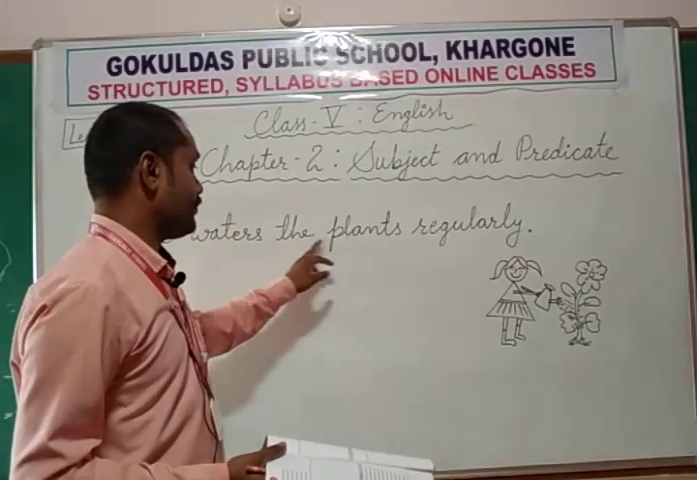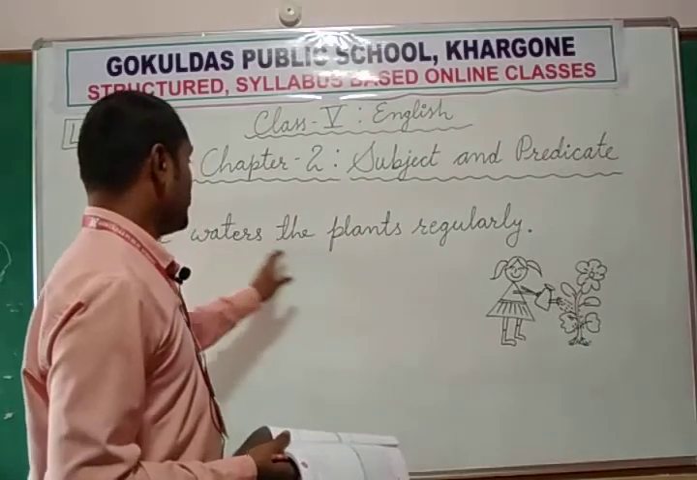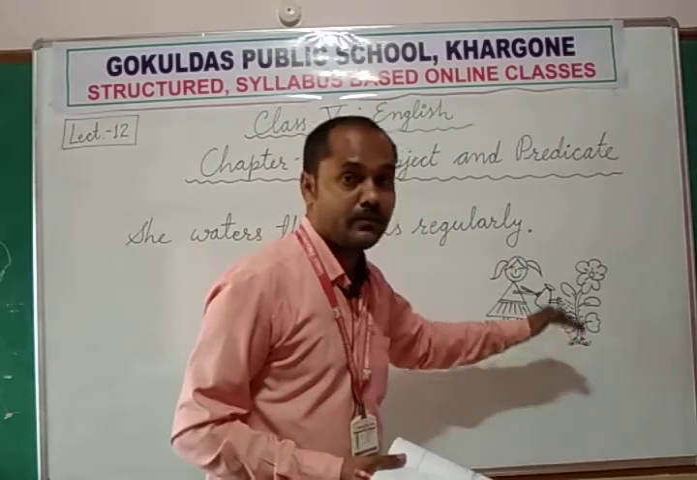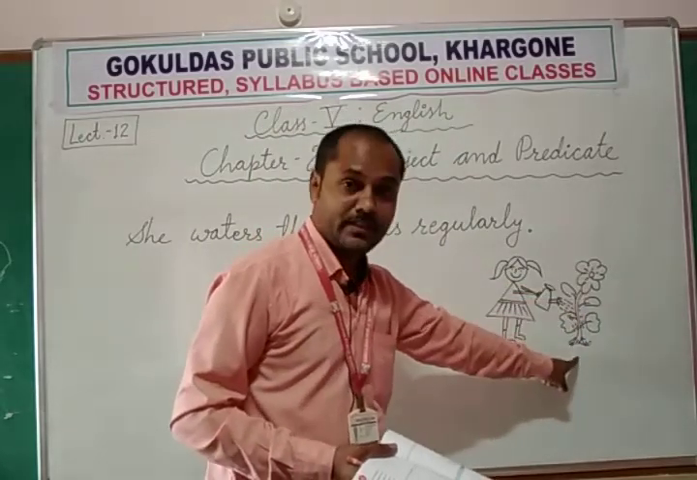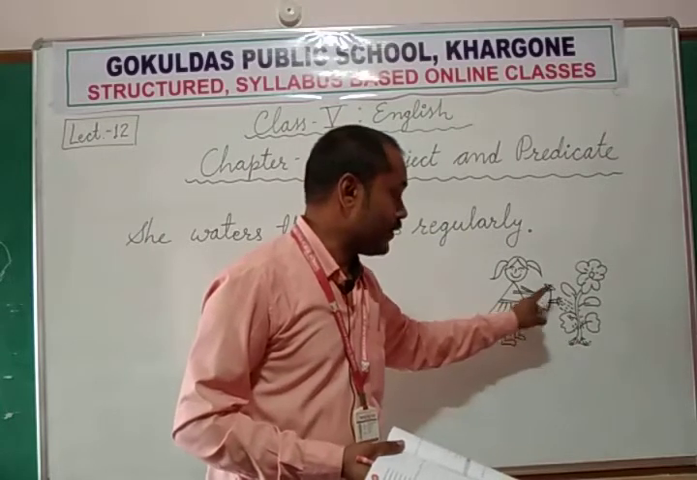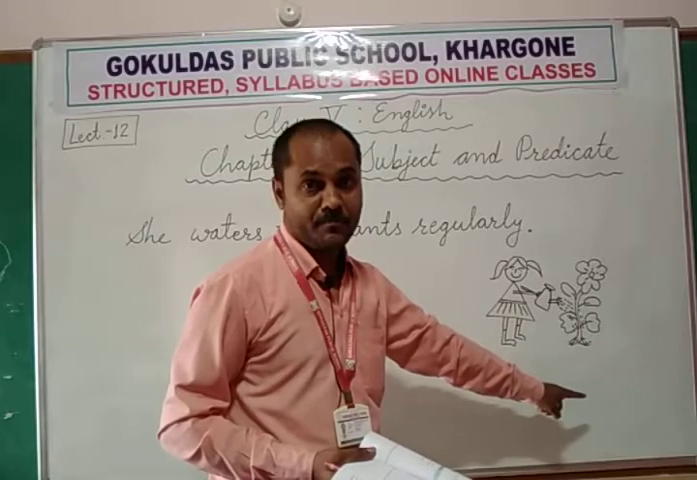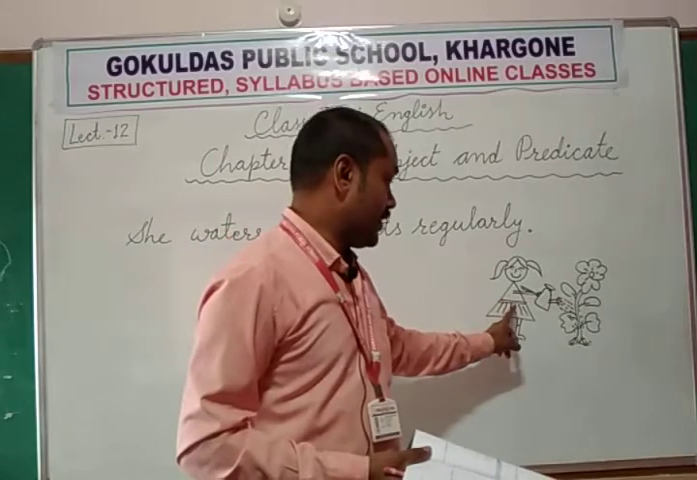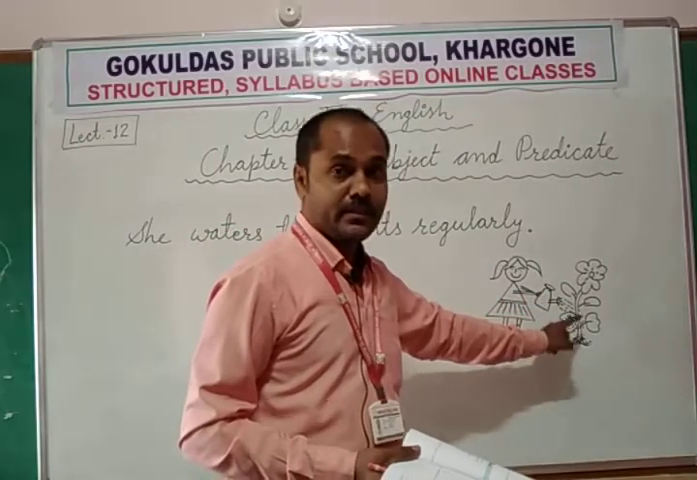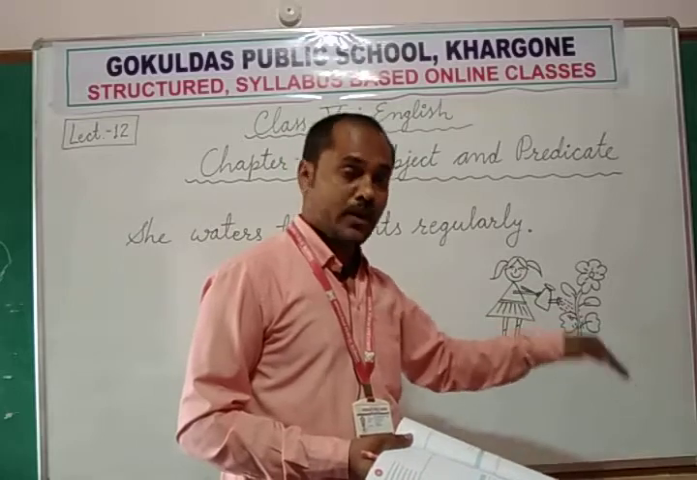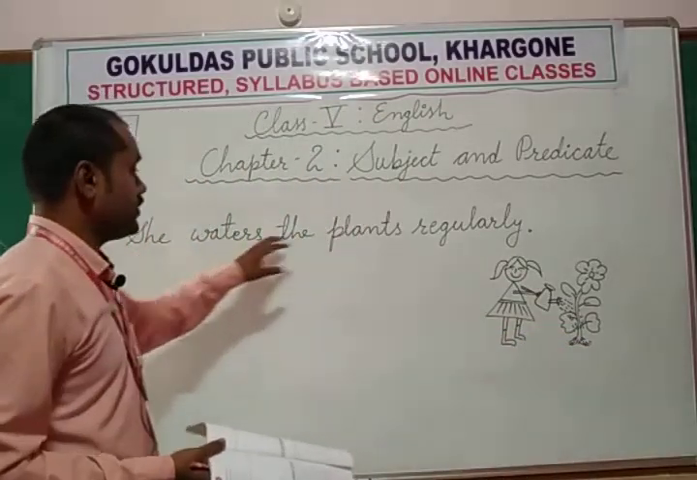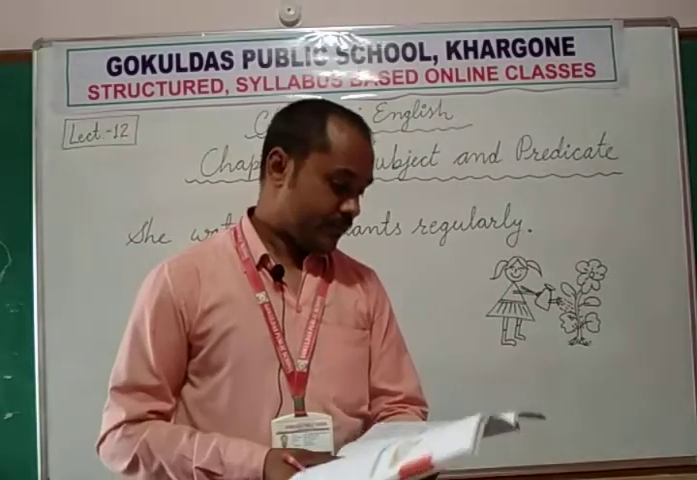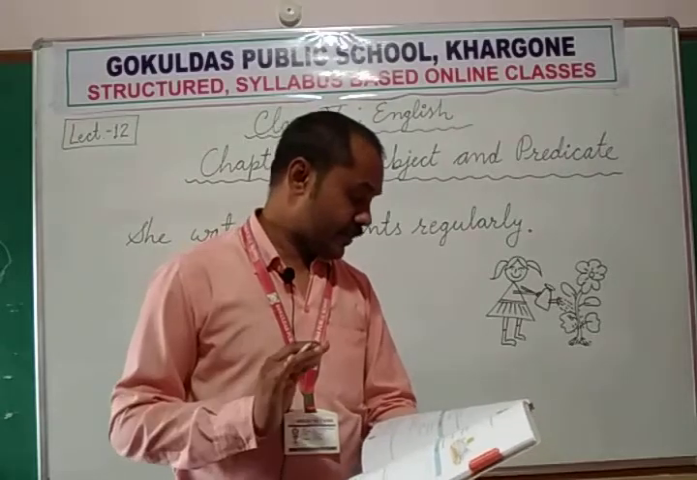She waters the plants regularly. Waters the plants means what she is doing? She is watering the plants. Plant is an object and she is giving water to the plants. She means she is a girl, so for girls we use she. Or we can say she waters the plants regularly. Regularly means daily. Continuously she is doing this work.